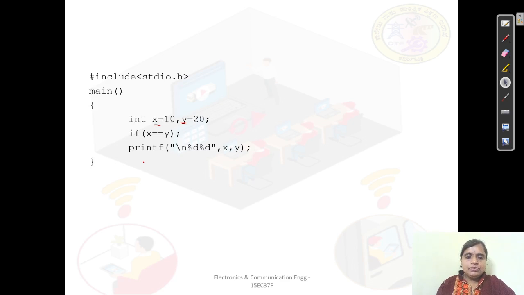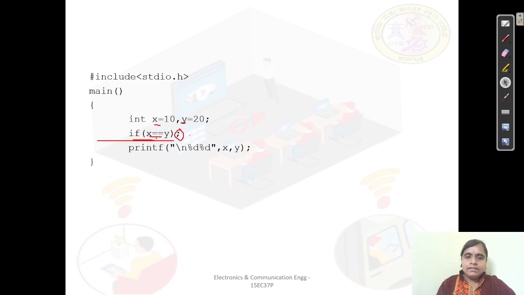So here, what I said is, once you put the semicolon in front of your if statement, the if statement gets terminated. It means that here we don't have any further statements to be executed related to your if.